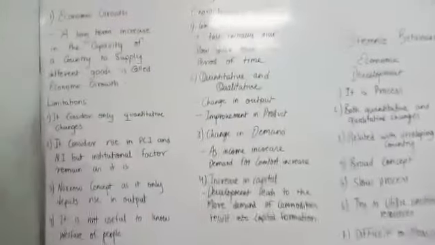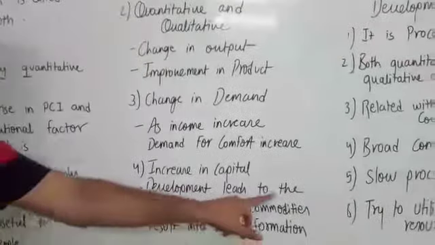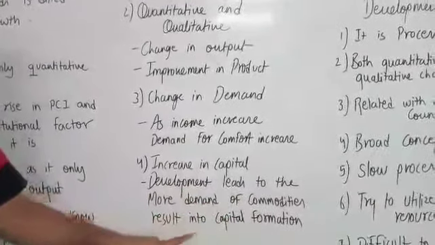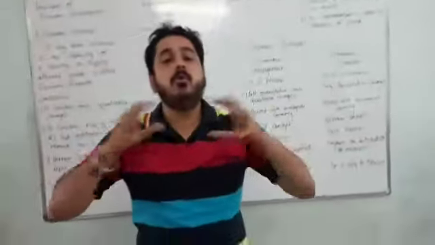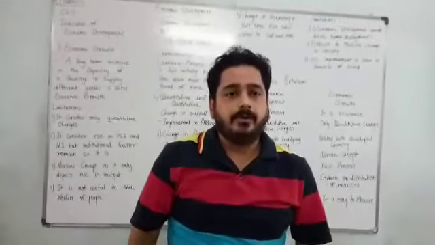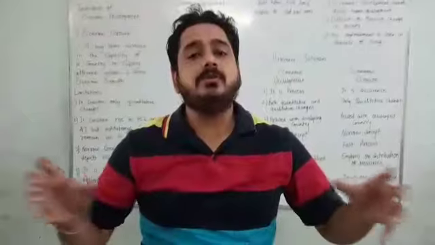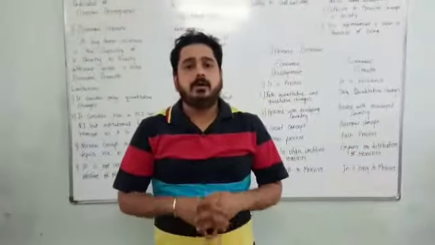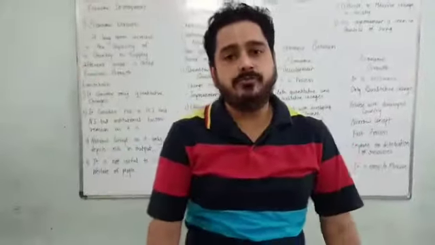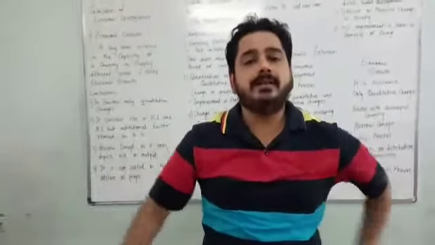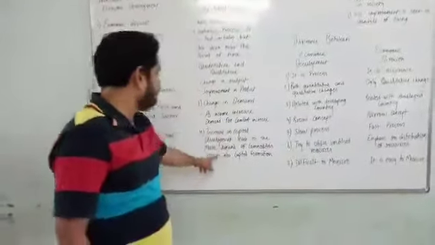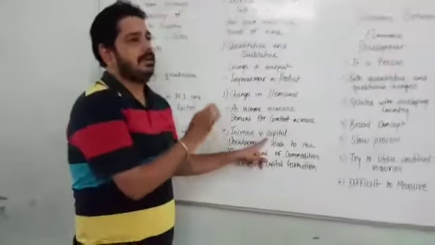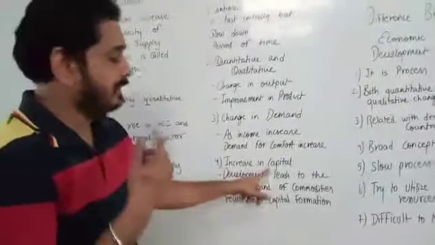Then increase in capital. Development leads to more demand of commodities, resulting in capital formation. When we see development, it will take more demand of the commodities. More demand of the commodities means, suppose a country required 100 kgs of grains, and when the population is increasing, the demand for more goods will increase, and this will lead to increase in demand of capital. Capital is money. Demand for money will increase when development takes place.